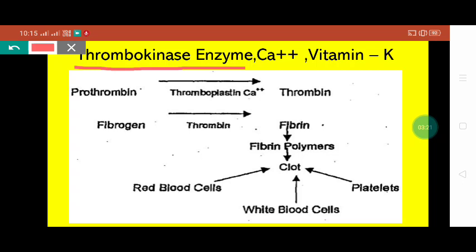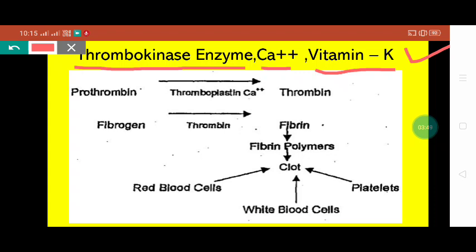Even we take calcium in our diet, because we daily take milk, and milk is a rich source of calcium mineral, and calcium plays a very active role in clotting of blood. Even whenever we take green vegetables, it is a rich source of vitamin K. Vitamin K also plays a very important role in clotting of blood. So these 3 factors are very important, we have to keep in mind.